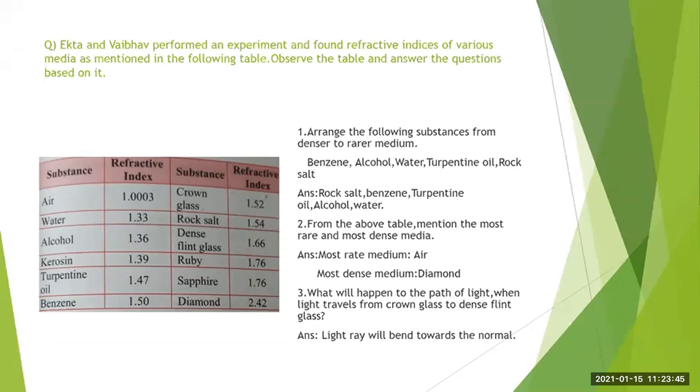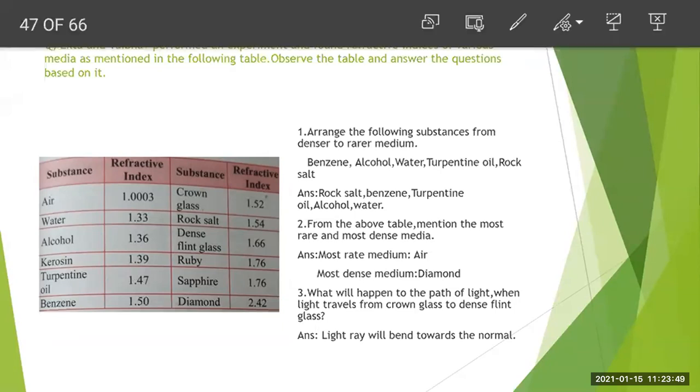Okay. So it is given here, what will happen to the path of light when light travels from crown glass to dense flint glass? It means the light is traveling from the rarer medium to the denser medium. We have already studied that when light travels from rarer medium to denser medium, it bends towards the normal. So what will be your answer? Light ray will bend towards the normal.